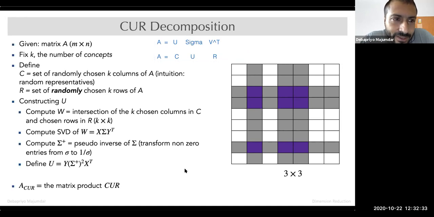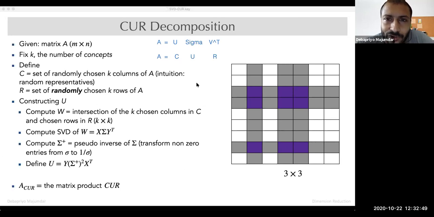Okay, so that's fine. So let's explain. A is a very sparse matrix, right? Of course, we haven't mathematically said it. It doesn't have to be mathematically a sparse matrix, but usually A is very sparse. And when we did singular value decomposition, what did we get? We got sigma to be a diagonal or diagonal-like matrix, which is very sparse. U and V were not sparse. Here, C is randomly chosen k columns, so that is sparse. R is randomly chosen k rows, that is also sparse.